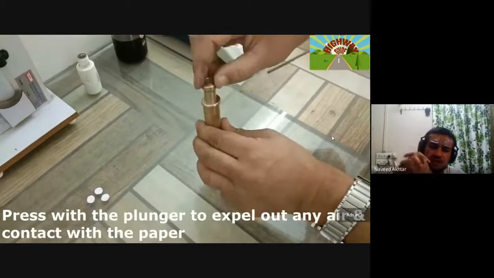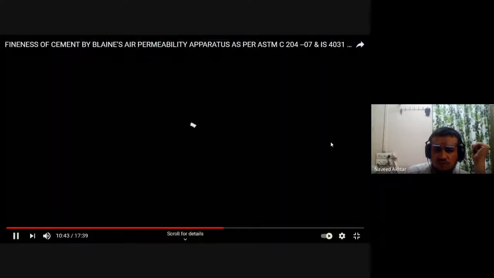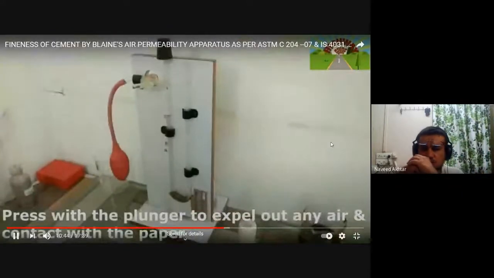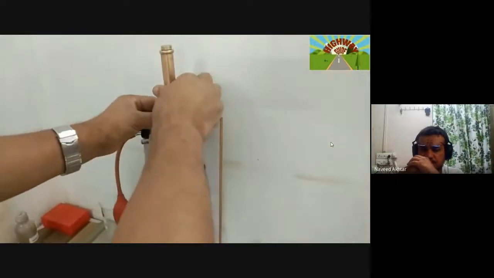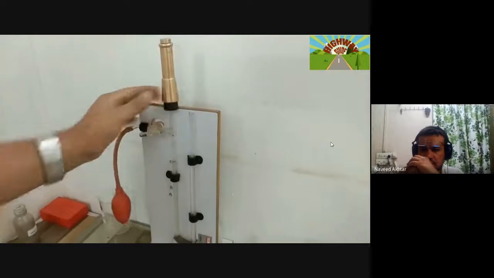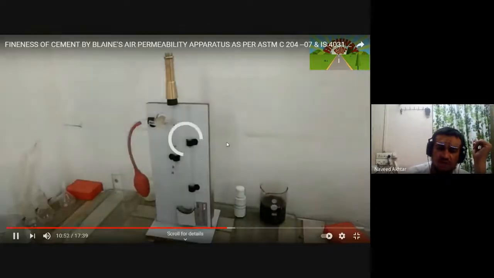Press the plunger so that it expels all the contact air. Then the cell will be fitted over the top. The vertical portion is fitted on the top.